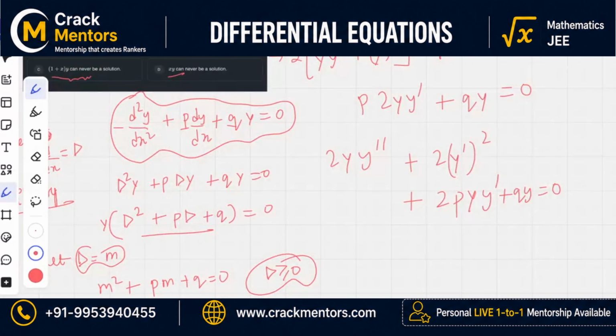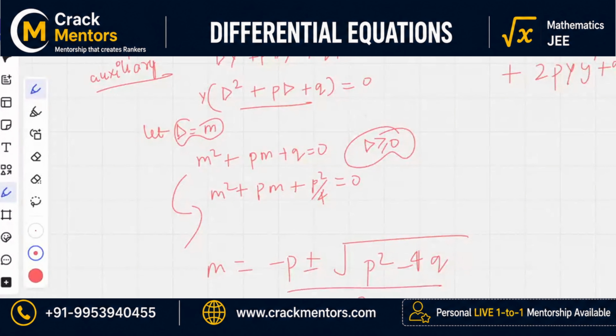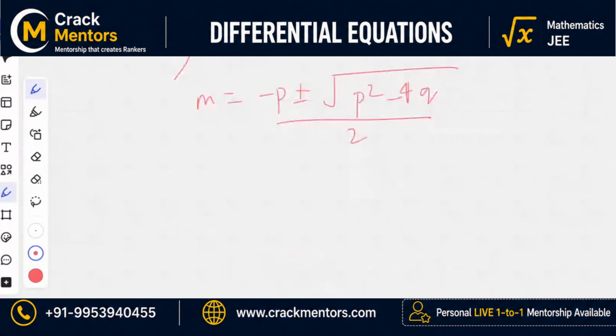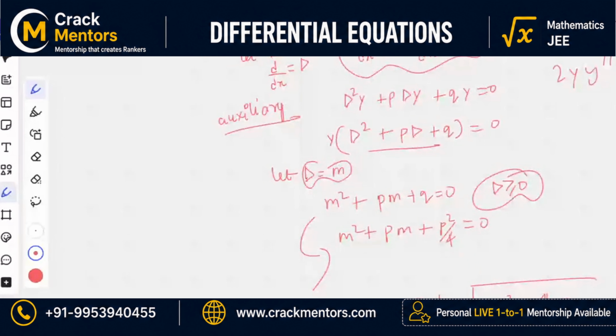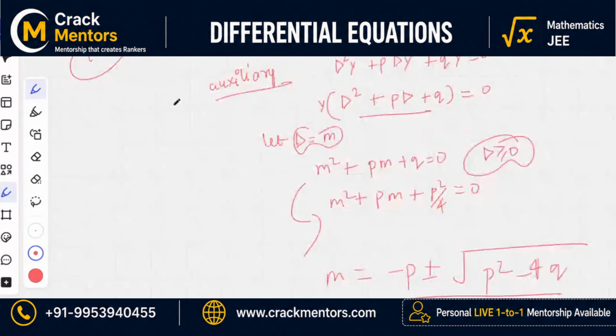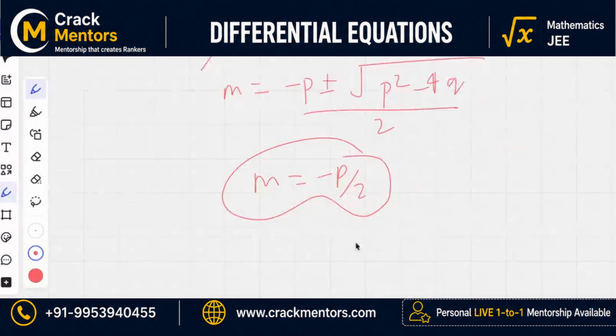We could put p square is 4q and try, but I don't think that's going to work. Okay, wait. We had this thing, right? Solve this equation. m is minus b plus minus square root of b square minus 4ac upon 2a. P square is 4q. So are we getting m as minus p by 2? Now, honestly telling you, this is all first year syllabus of engineering mathematics, whatever course you have in your college. We have a double root.